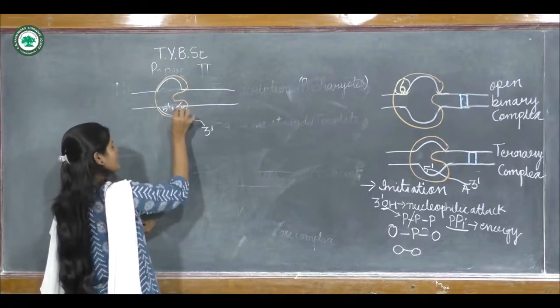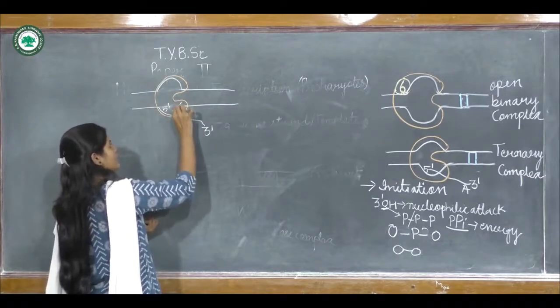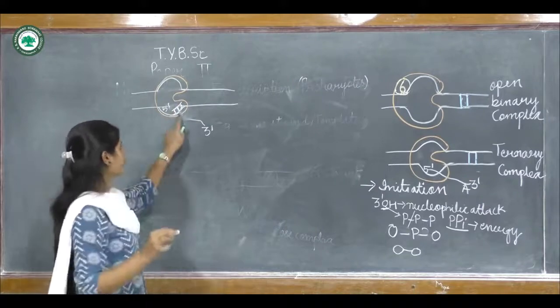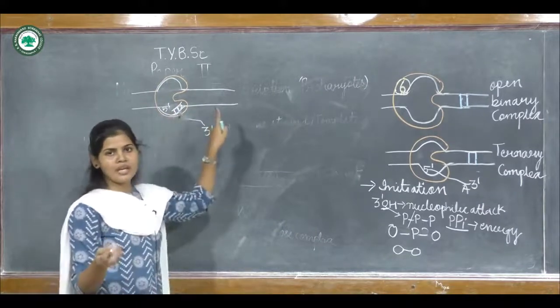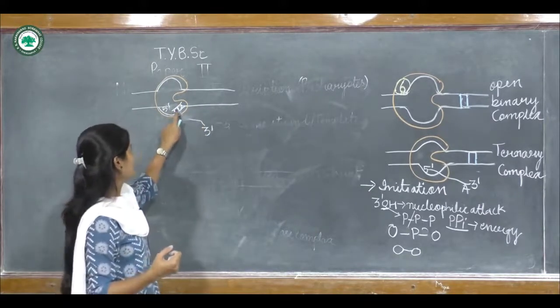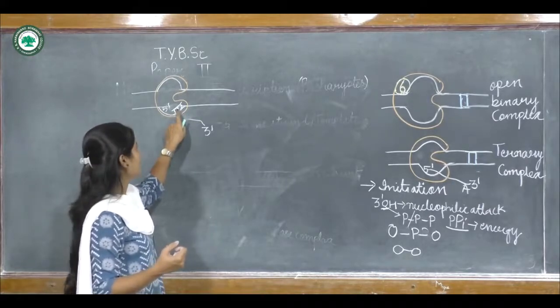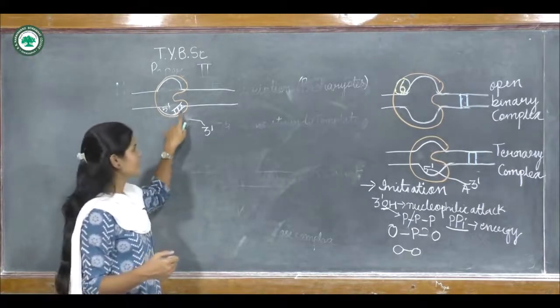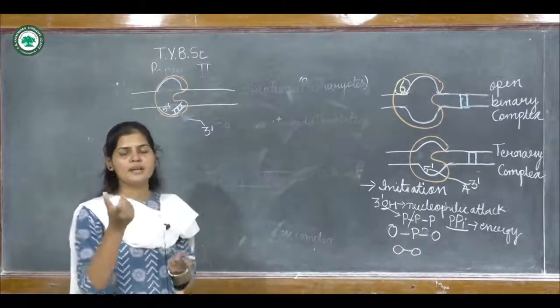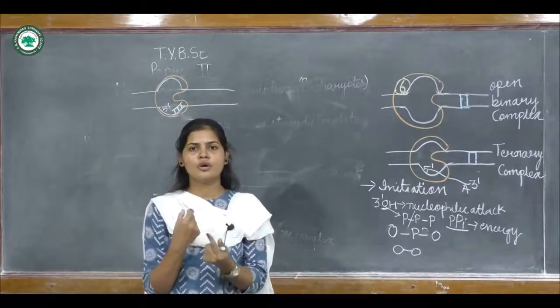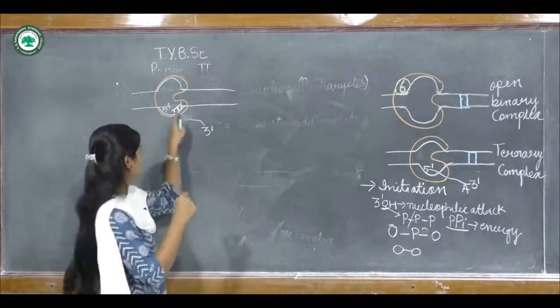Here there will be hydrogen bond formation with the DNA. As the elongation of the RNA takes place, this RNA will be forming hydrogen bonds with the DNA, that is, between the complementary bases.